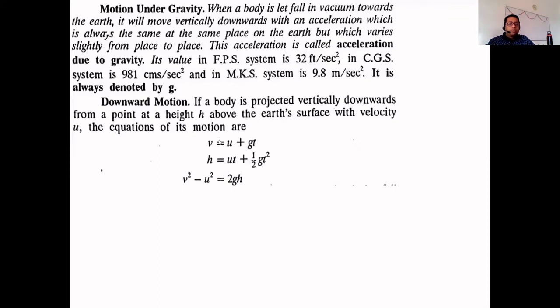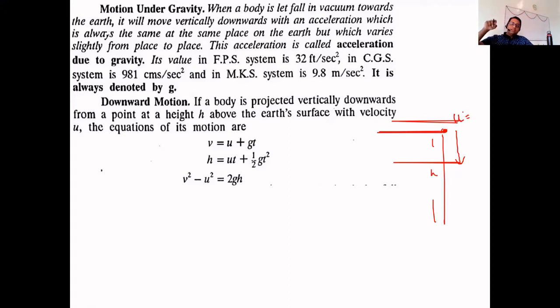Now, firstly, the downward motion. When the body is falling under gravity from certain height. If a body is projected vertically downwards from a point at a height h above the Earth's surface with velocity u, then the equation of the motions are this. So what is the situation here? The situation is this is the height h where the body is lying presently, and I have projected this body vertically downwards. So when you project it vertically downwards, you may provide it initial velocity u.